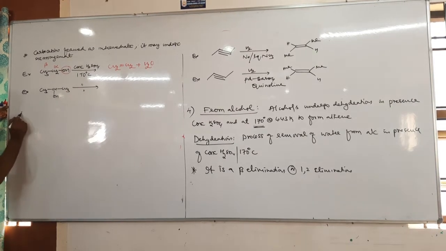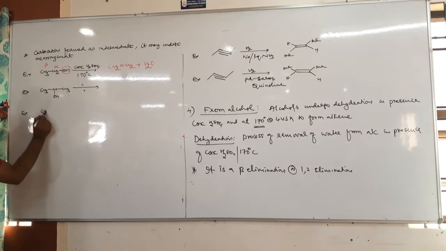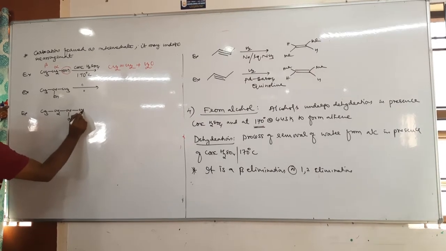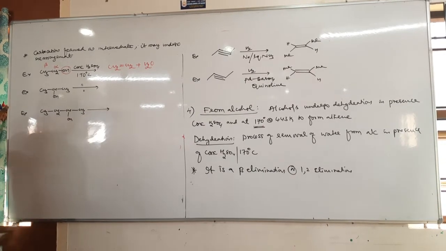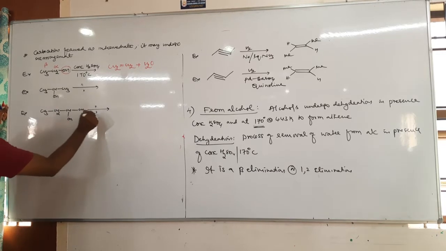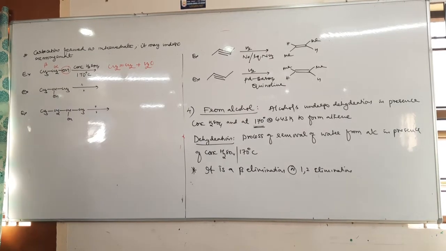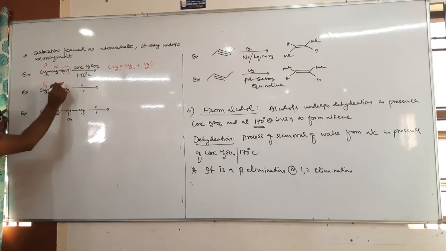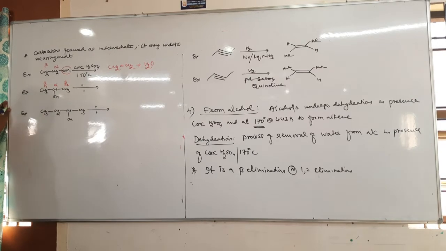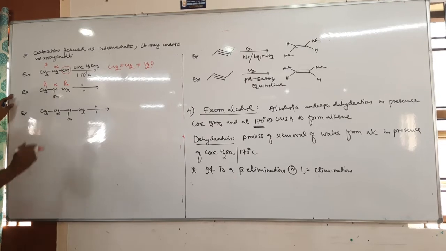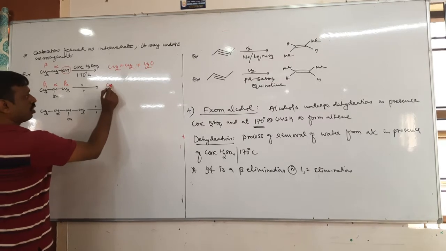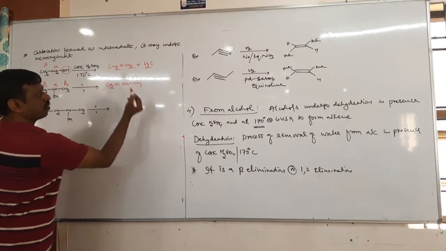Same condition, just write the product. Alpha, beta 1, beta 2. Are beta 1 and beta 2 same or different? Same. Since beta 1 and beta 2 are same, you can remove the hydrogen from either beta 1 or beta 2, so that the product will be the same. You will get propene.